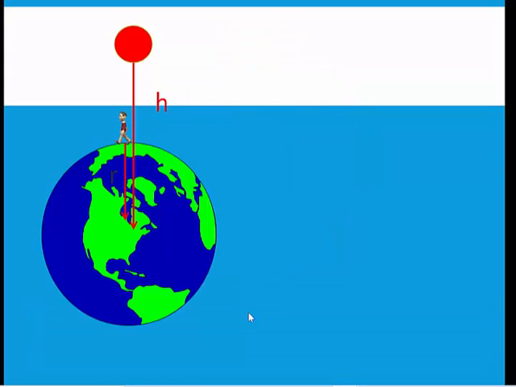Okay, now I just told you that if you increase the distance between the two objects, then what decreases? If you increase the distance between the two objects, the gravitational force actually decreases. So we are going to prove it by using certain equations. This is very important. What I have done here is, this is the Earth, and there is this person who is standing or walking on the surface of the Earth. Okay, he is right at the surface of the Earth.